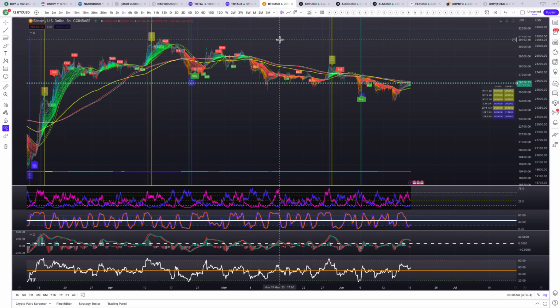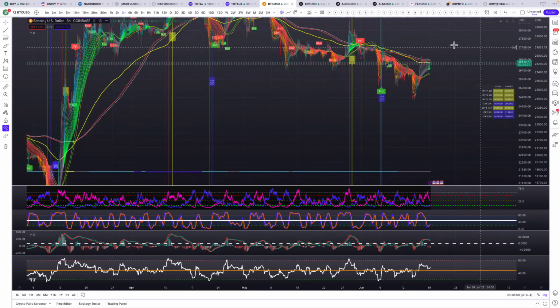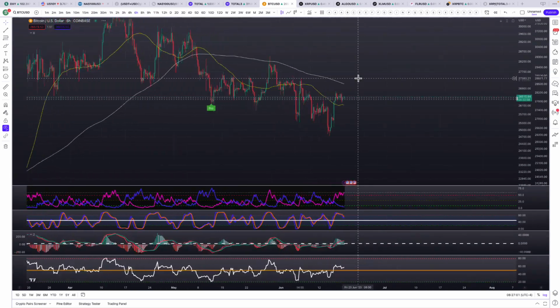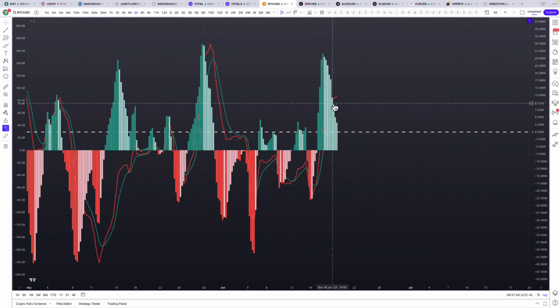We look at Bitcoin. Bitcoin's showing the way. It's at 26,510. So it's still holding up there. It's what we want to see. And we're seeing the 6-hour chart. The TSI is getting close together.